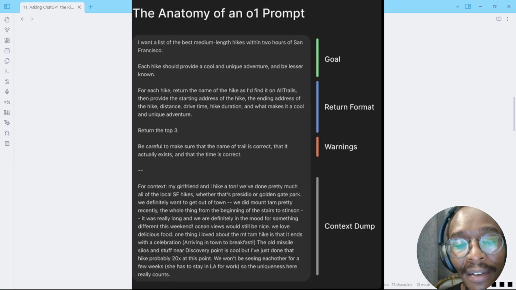And then you should always have a context dump, and this is where you share all the relevant and background information about yourself with ChatGPT.